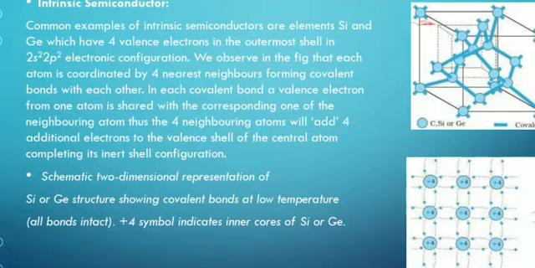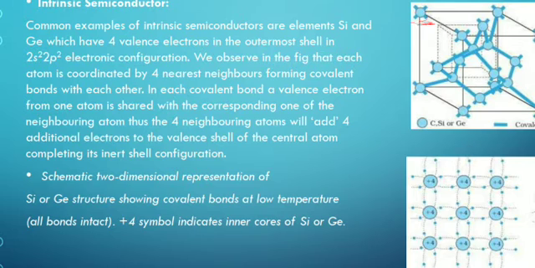We have studied all these concepts in 10th standard. And what is a covalent bond? It is dependent on sharing, that we also know. So each atom will form four covalent bonds, and thus it will add four electrons into its valence shell, and will try to achieve the nearest inert shell configuration.